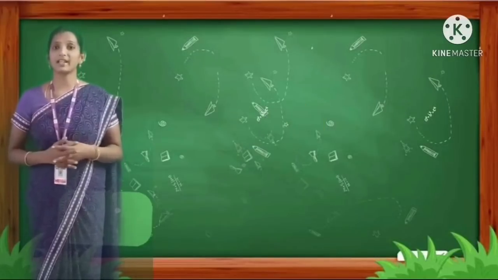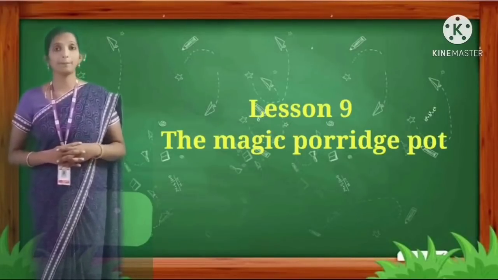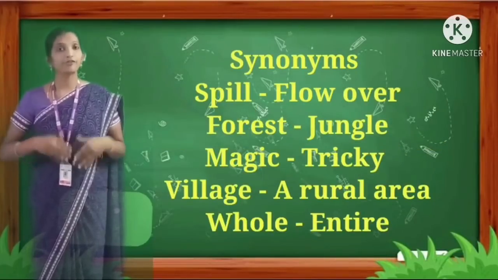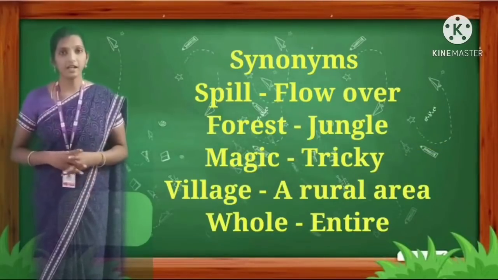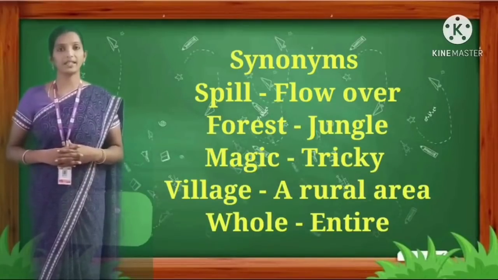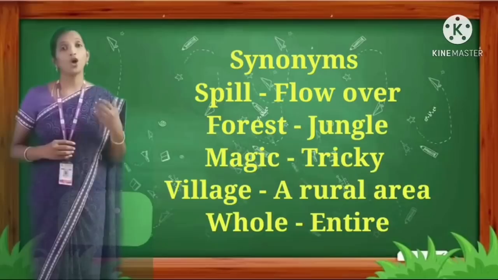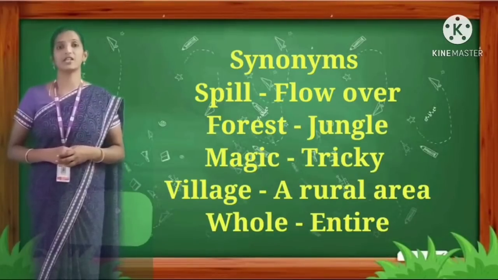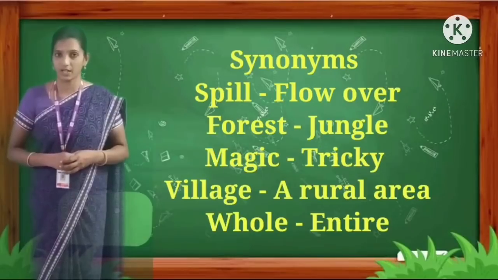Let's start with lesson number 9, the Magic Porridge Pot. Synonyms: spill, flow over. F-L-O-W, flow, O-V-E-R, over. Forest, jungle. J-U-N-G-L-E, jungle.